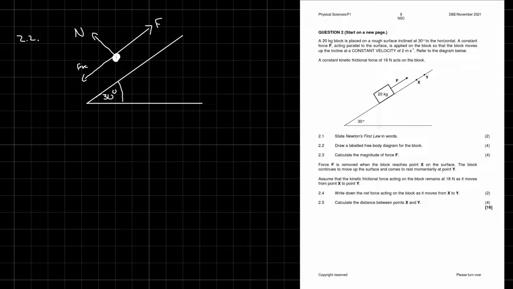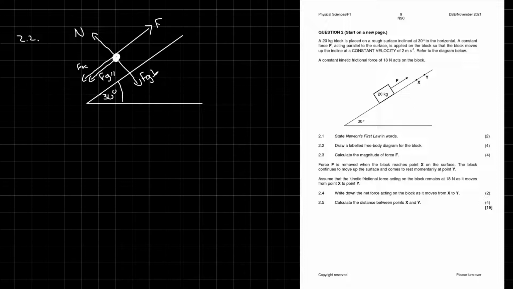Don't do both. So don't draw your line straight down and then split it into components. Either do components or the total force itself. I like doing components. So there's Fg parallel, which goes down the slope, and Fg perpendicular, which is perpendicular to the surface. You should draw a key. I'm too lazy to do a key.